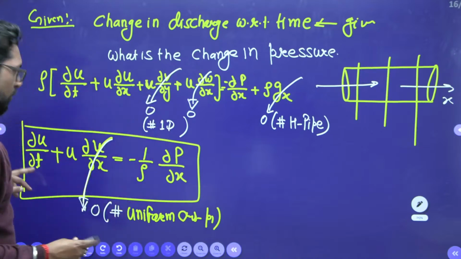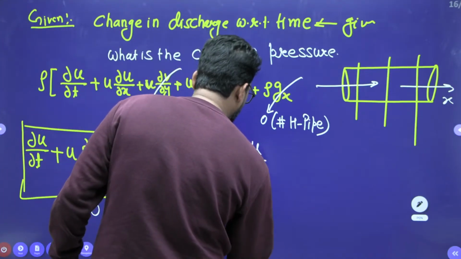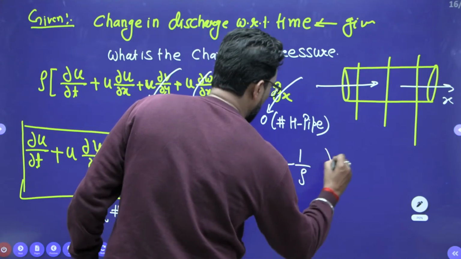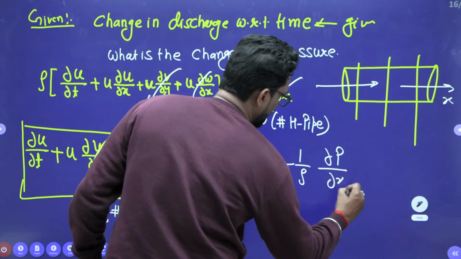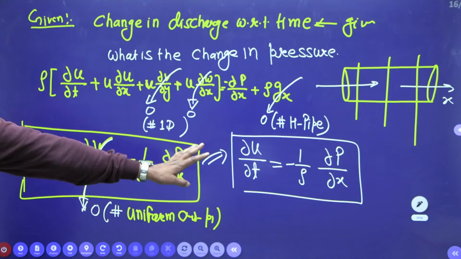So what is your modified equation now? Dou u by dou t is equal to minus 1 by rho dou p by dou x. This is your Euler equation.